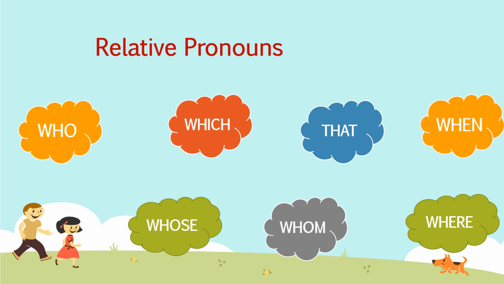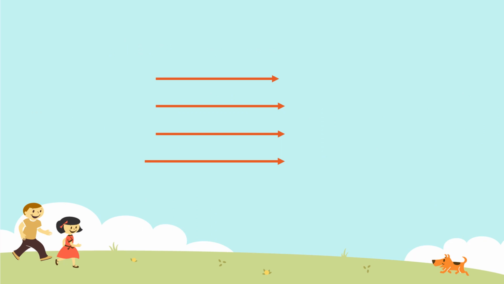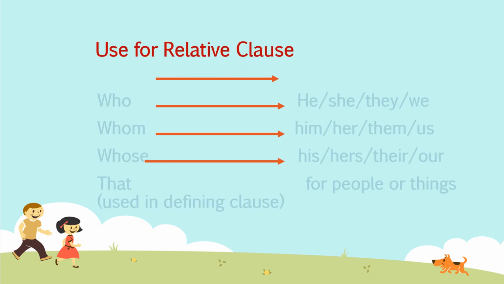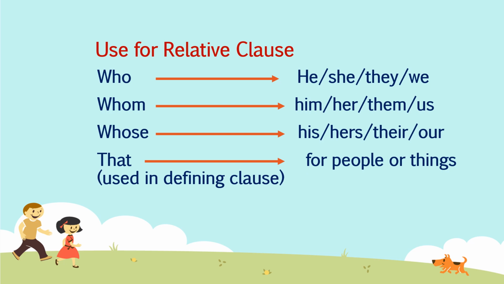I'm repeating here the relative pronouns, and I'm giving you examples. How are these connected with relative clause? Let me explain it to you with the help of examples. Who is used for the subject. The subject could be the name of a person, plural or singular, for example, he, she, they, we. Whom we use for him, her, them, us. Whose we use for his, her, theirs, ours. That is used for people or things in a defining clause.